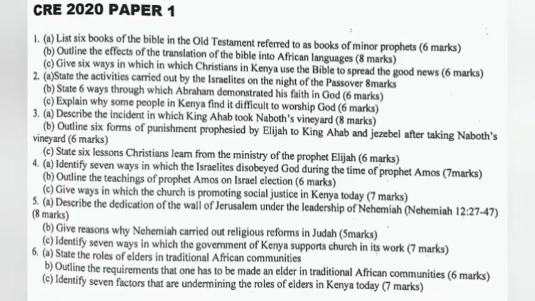6a. State the role of elders in traditional African communities. B. Outline the requirements that one has to be made an elder in traditional African communities. C. Identify 7 factors that are undermining the role of elders in Kenya today.